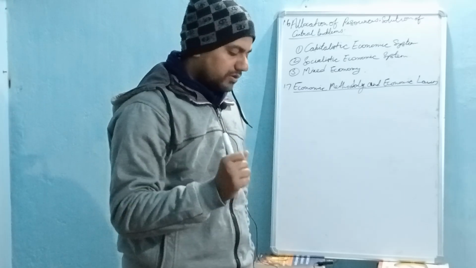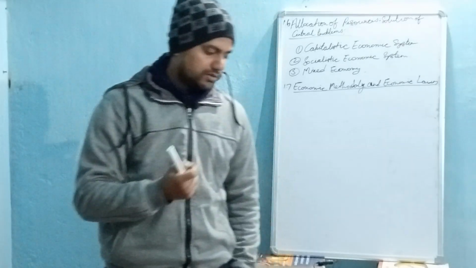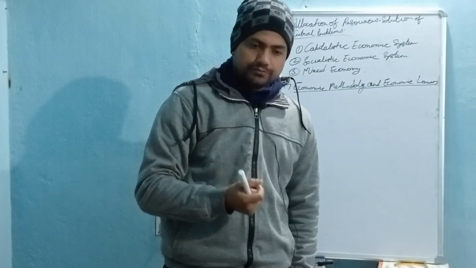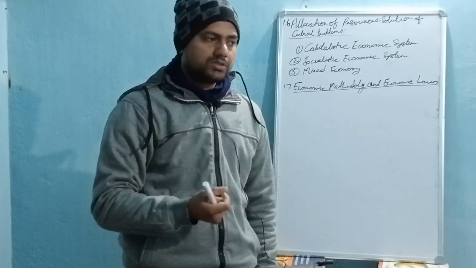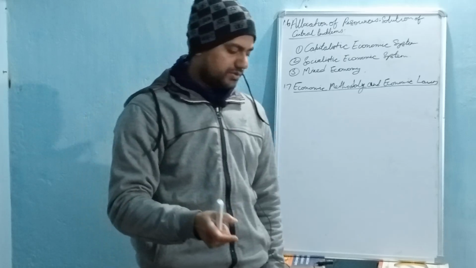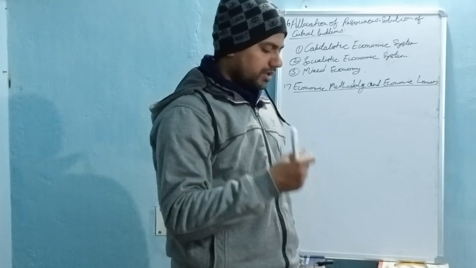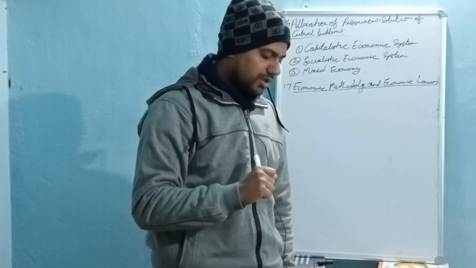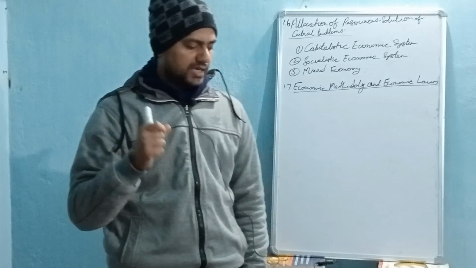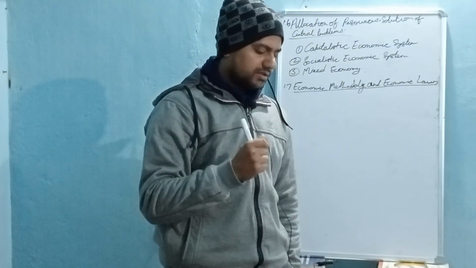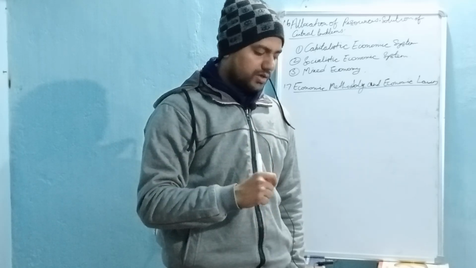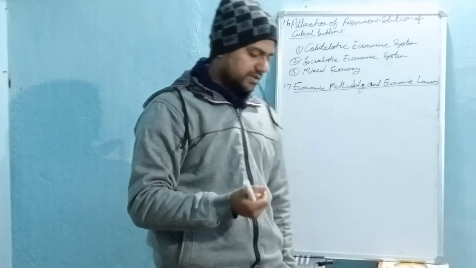Economic methodology investigates the nature of economics as a science. It means what different scientific methods can be used for economic analysis. That is what comes under methodology of economics. It investigates the nature of assumptions, types of reasoning, and forms of explanation used in economic science. That means what kind of assumptions, what types of reasoning and forms of explanations are there.